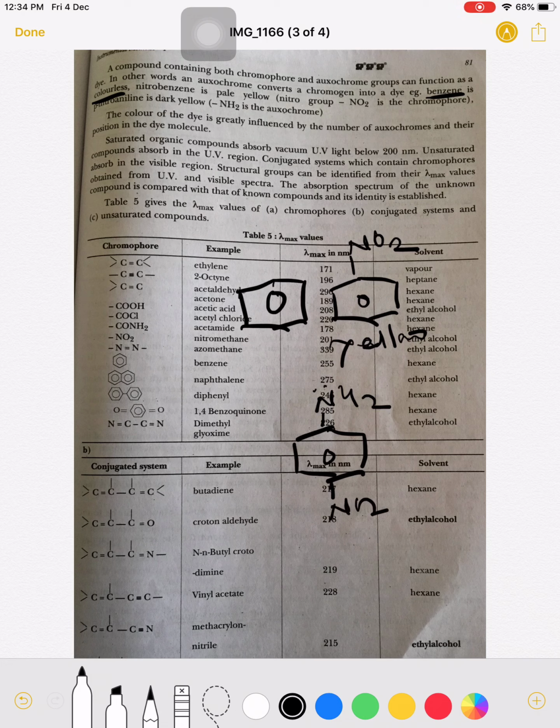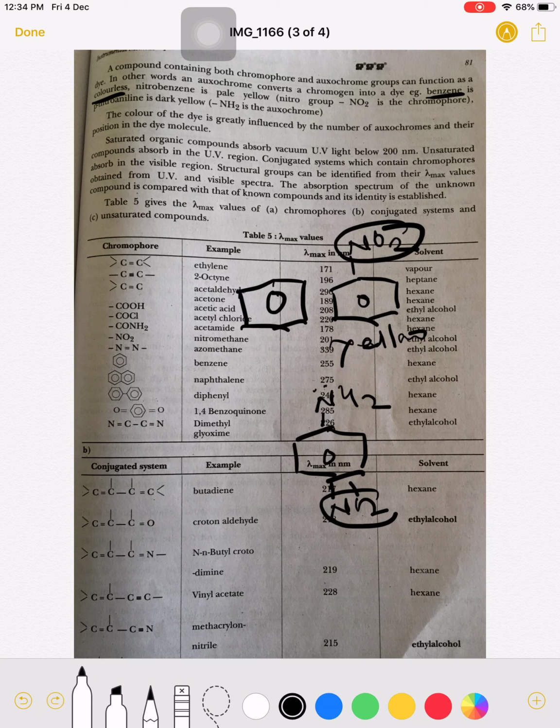NO2 is an unsaturated group, it is known as a chromophore. So here the chromophore is there, and here the NH2 group is an exochromic group. Now see the color: this benzene is colorless, the NO2 group gives a yellowish color, and this para-nitroaniline is a dark yellow color.